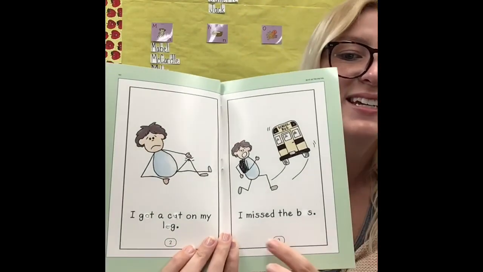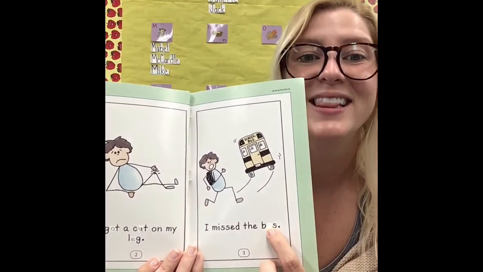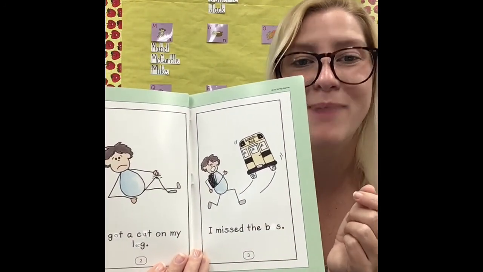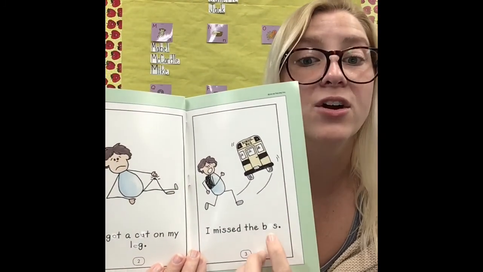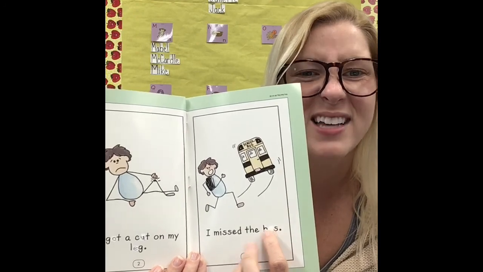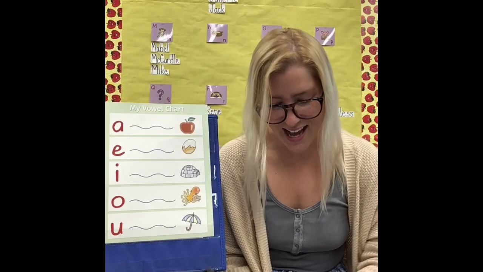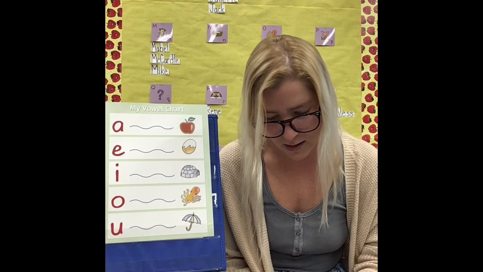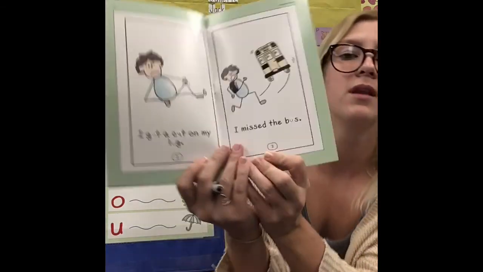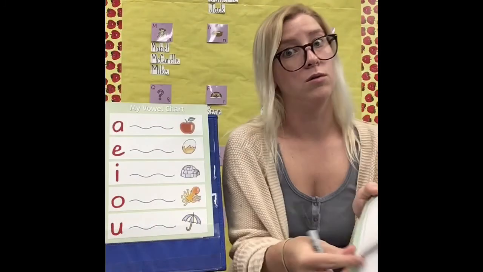Next sentence. Oh, we're missing a vowel here. This is supposed to say bus. Let's listen for the middle sound in bus so we can add it. Bus. I hear uh in the middle of bus. Which vowel says uh, like umbrella? U again. I'm going to add a U in the middle of bus because that's what I hear in the middle. I missed the bus. Oh, this is sounding like a very bad day.